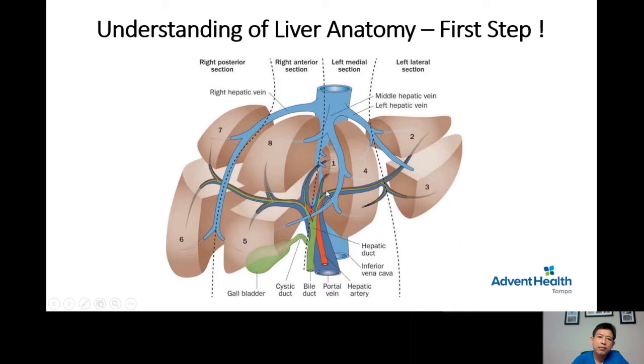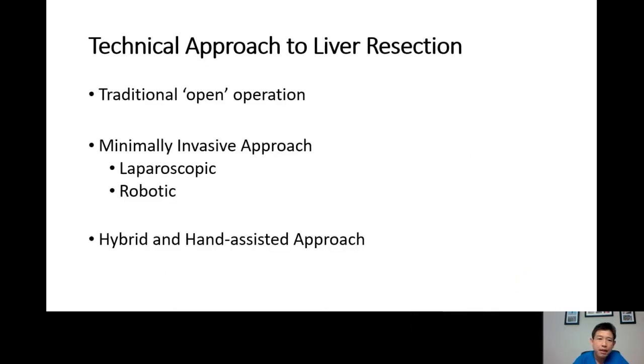Again, it is very important to understand the liver anatomy for the surgeons to be able to do safe liver surgery. Liver is a complex organ, and it is not easy to see the intrahepatic vessels within the liver parenchyma. So it is important to have an expert performing the operation.